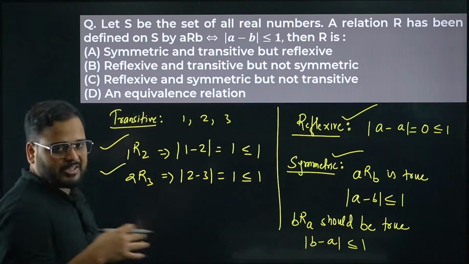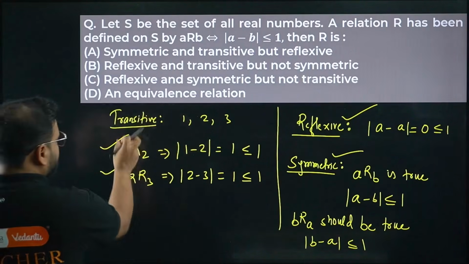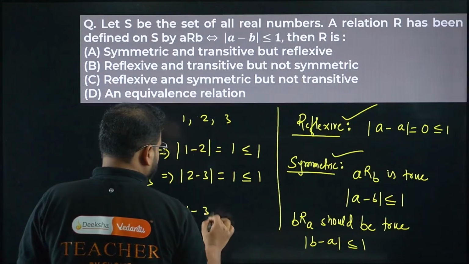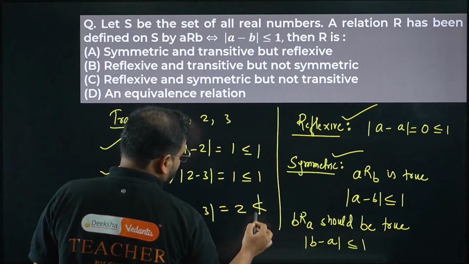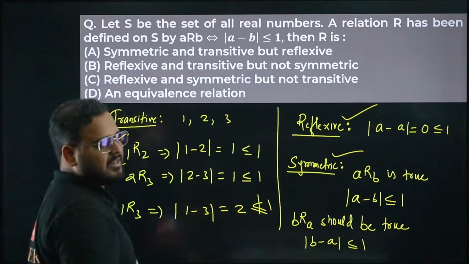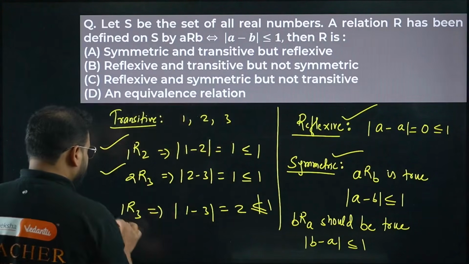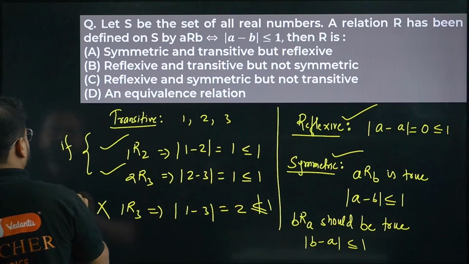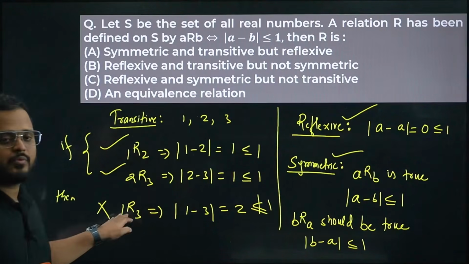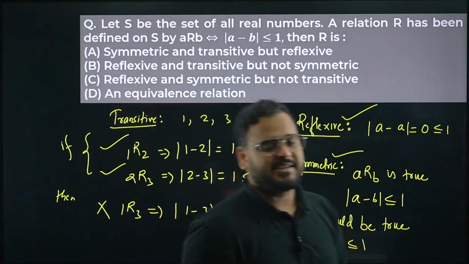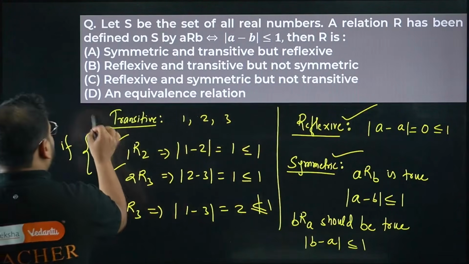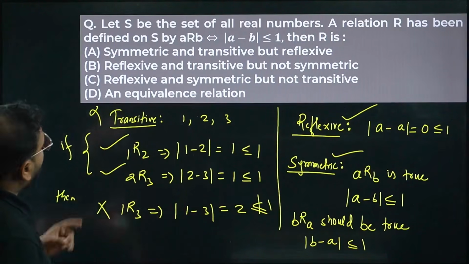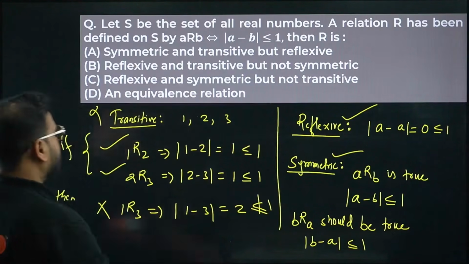Both are true. Both have to be true. That's the condition of a transitive relation. The combination of these two, I get here 1R3. Please check. I'm getting 1 minus 3, which is nothing but 2, which is actually not less than or equal to 1, because 2 is more than 1, right? So what I get over here is not true. If you remember, I taught you this if statement, and this is your then statement. If these two are true, then this has to be true. Whereas in this particular question, that is not the case. It means we can say simply the transitive relation is not going to be true for this case. Okay, this is not possible. Answer will be option C, reflexive, symmetric but not transitive.